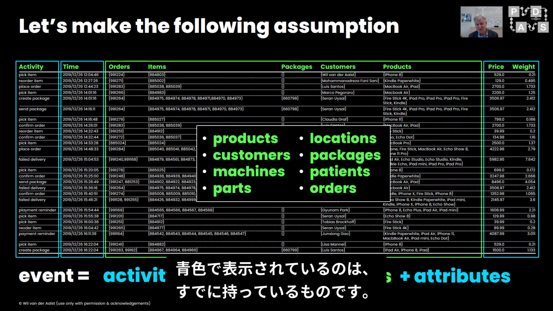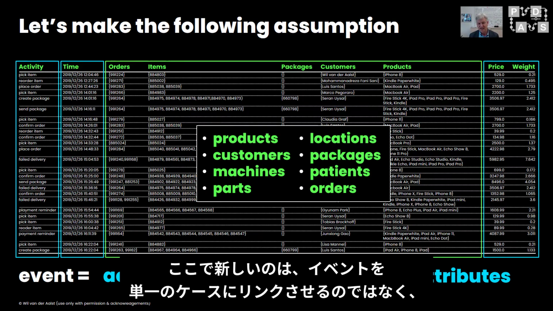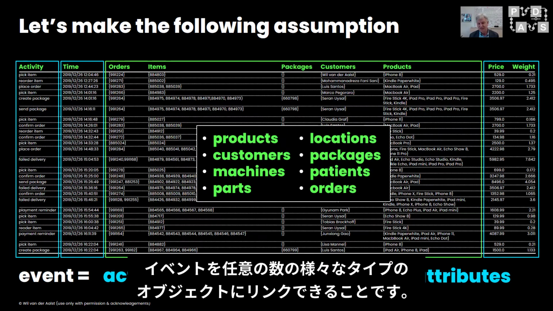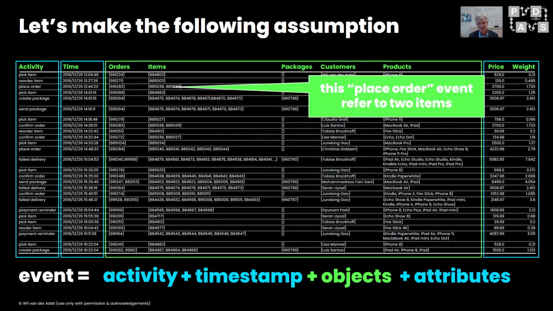So what you see here in blue is what we already had. Events refer to activities, have a timestamp, and may have attributes. But the new thing is that instead of linking an event to a single case, an event can be linked to any number of objects of many different types. And here you can see some examples.